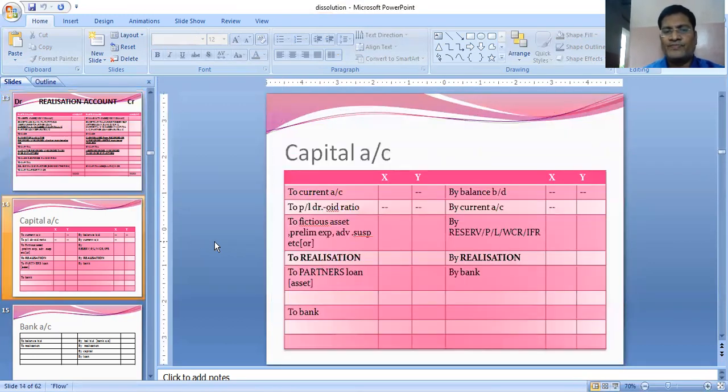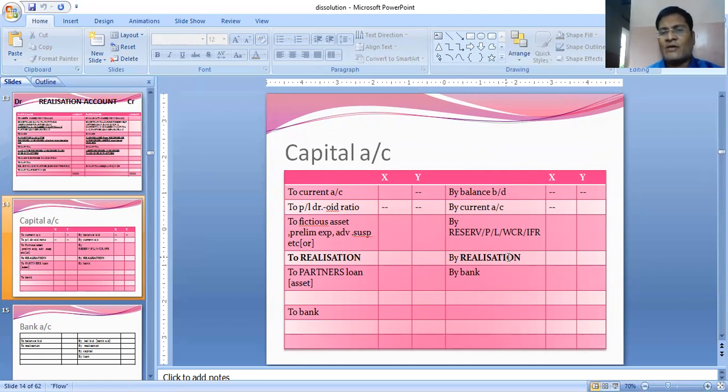In the capital account, we will write by balance brought down. If there's a debit balance, we will write to balance brought down. If there's a credit current account balance, we write by current account. Reserves, profit and loss, workmen compensation reserve, and investment fluctuation reserve will all be closed here as by reserves.